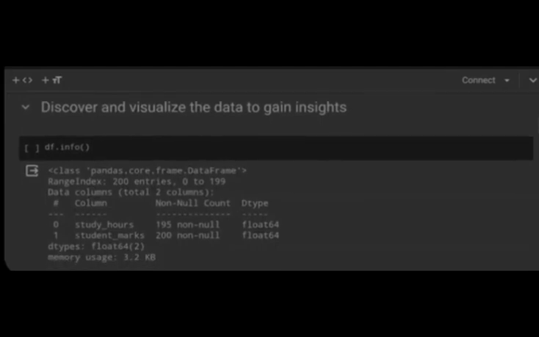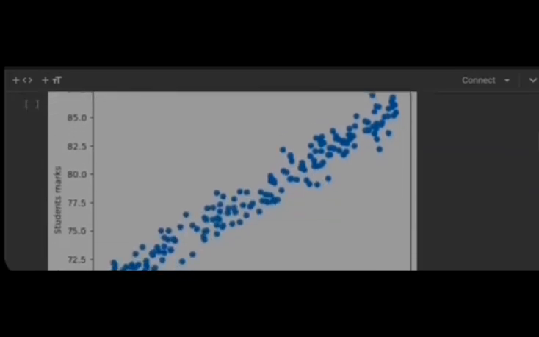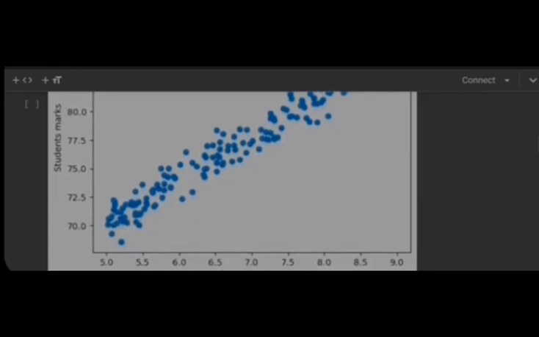Then I have plotted a scatter plot to see whether the number of hours affects student marks. According to the visualization, we can see that the number of hours may affect the marks of a student.